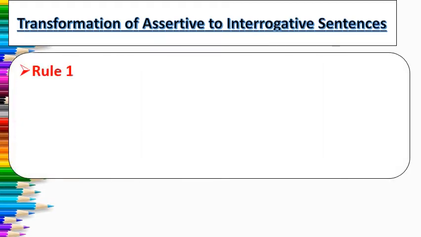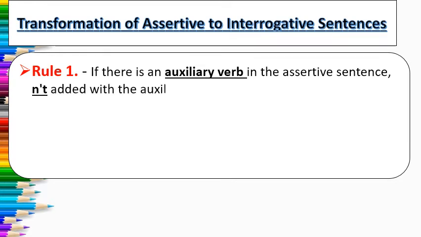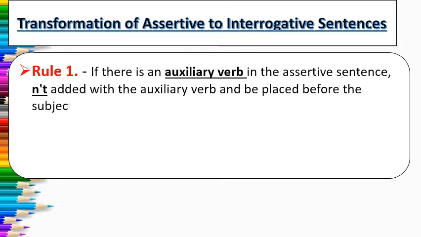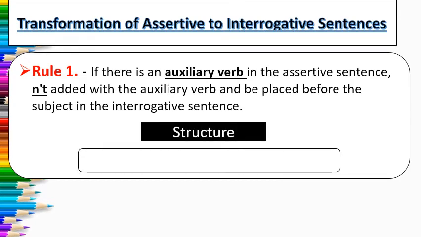So let us see rule number 1. If there is an auxiliary verb in the assertive sentence, not is added with the auxiliary verb and placed before the subject in the interrogative sentence. So the structure of the interrogative sentence will be auxiliary verb plus not plus subject plus extension, means the rest of the sentence, plus at last you have to put a question mark.